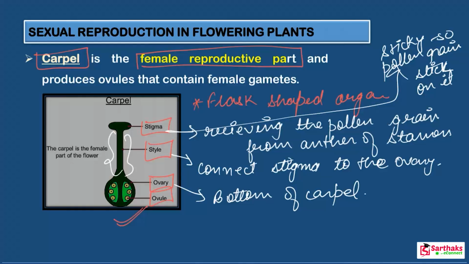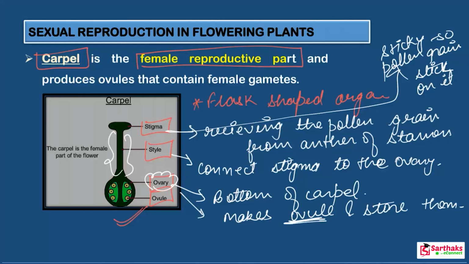Now last part is the ovule, okay. So what is the function of the ovary? Do you know about that? The ovary makes the ovules and stores them, just like the anther. What is the role of the anther? The anther, which is the male reproductive part of the flower, forms the pollen grains and stores them. Just like that, the ovary forms the ovules and stores them, okay. So here the ovule is the female gamete, okay.